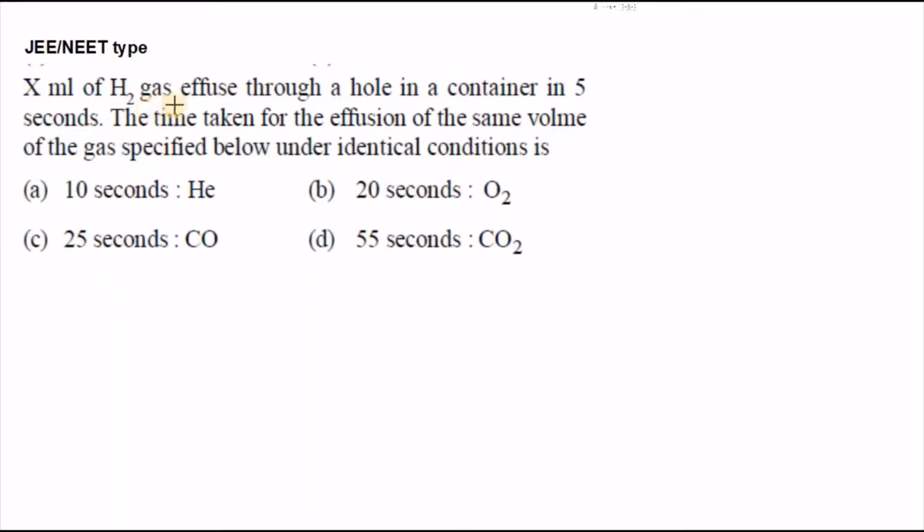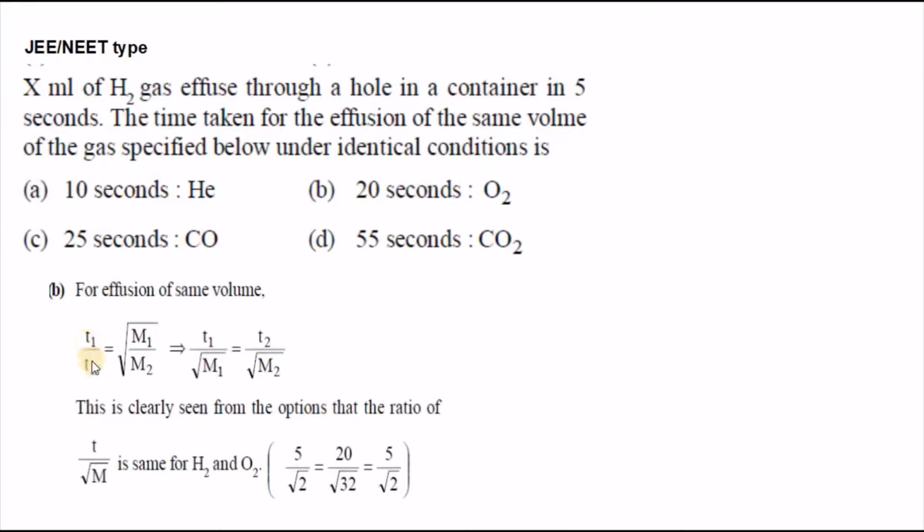X ml of hydrogen effused through a hole in a container in 5 seconds. The time taken for the effusion of the same volume of gas specified below under identical conditions is. For example, if you check the concept of Graham's law of diffusion, we have the time taken by a gas related with its molar mass.